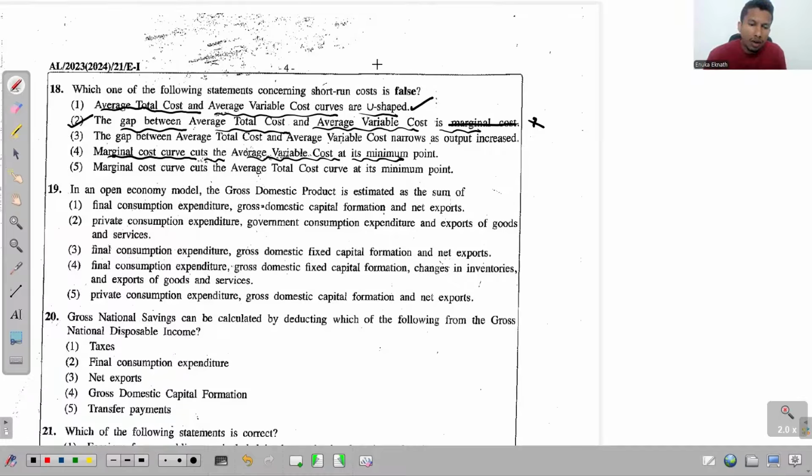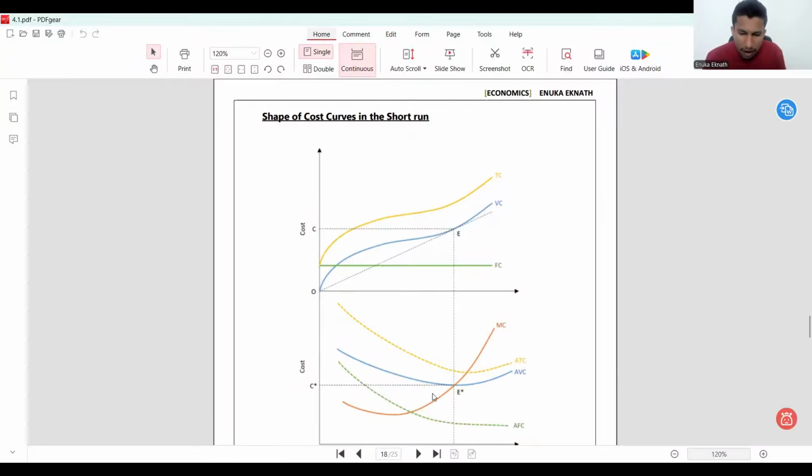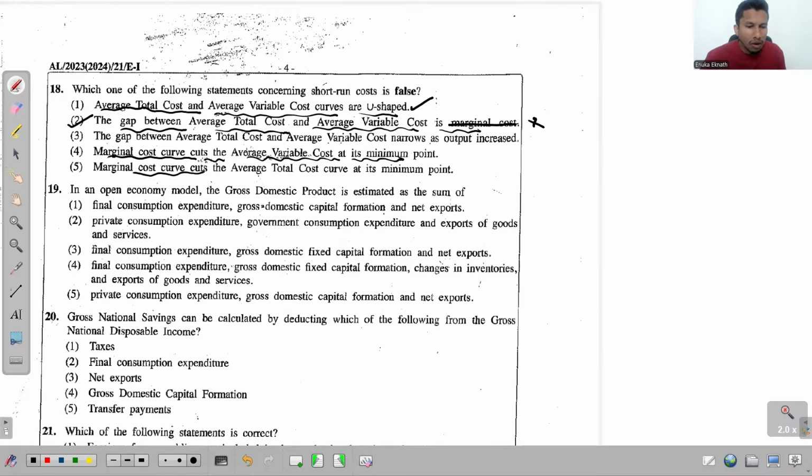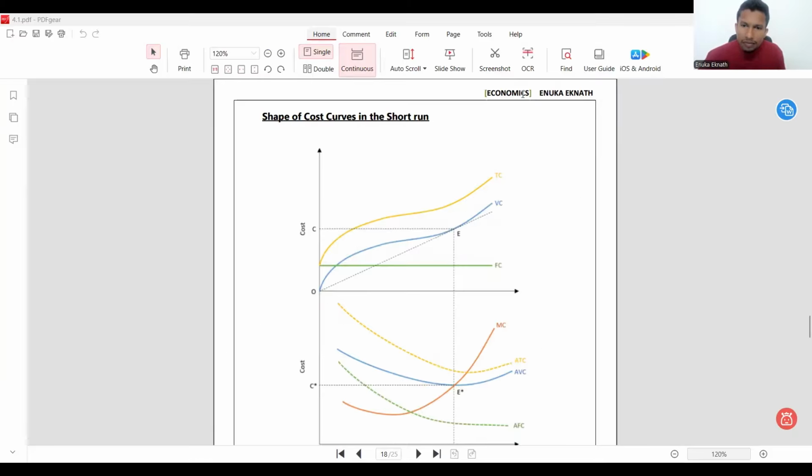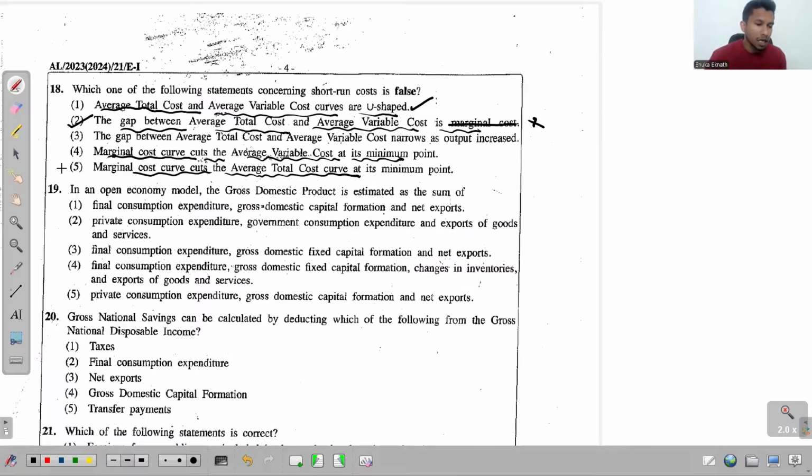See, marginal cost curve cuts the average variable cost curve at its minimum point. 100% true. And the last one says marginal cost curve cuts the average total cost curve at its minimum point. See, marginal cost curve cuts the average total cost again at the minimum point. Those are true statements, but the second one is false, and that's why it becomes the answer.